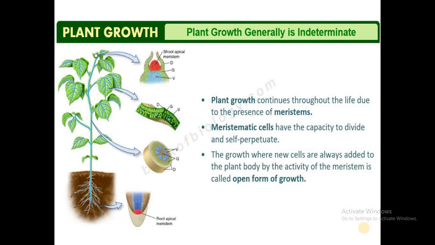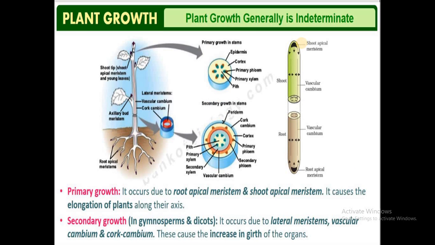One aspect we need to study here is that growth is said to be indeterminate. Indeterminate means, when you compare it with growth in a human being, human growth is limited to the age of 18 or 20 years. But in the case of a plant, the plant shows growth until it dies. That is why this phenomenon is called indeterminate. The reason for indeterminate growth in plants is that the plant continues to grow throughout its life due to the presence of meristems. Because of the meristematic cells only, plant growth is said to be indeterminate.